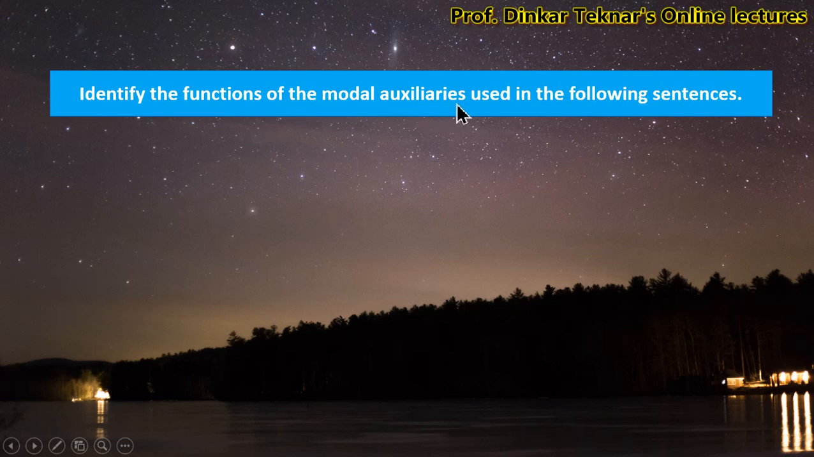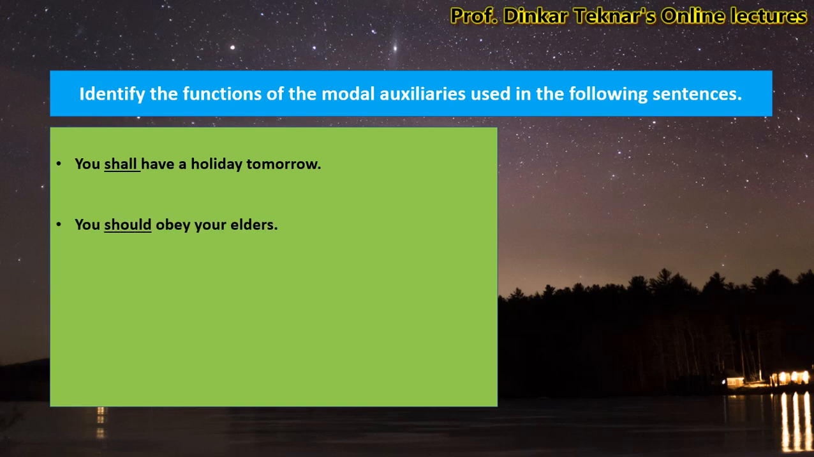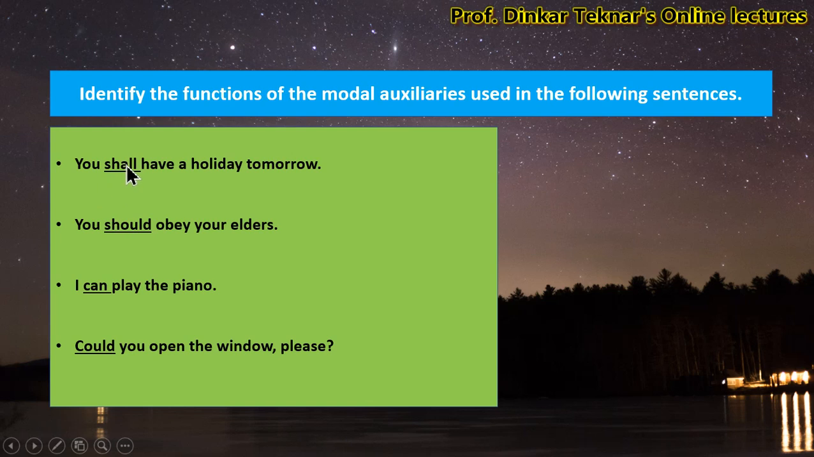Identify the functions of the modal auxiliaries used in the following sentences. And examples are, you shall have a holiday tomorrow. You should obey your elders. I can play the piano. Could you open the window, please? In this sentence, shall shows simple future. I shall have a holiday tomorrow.